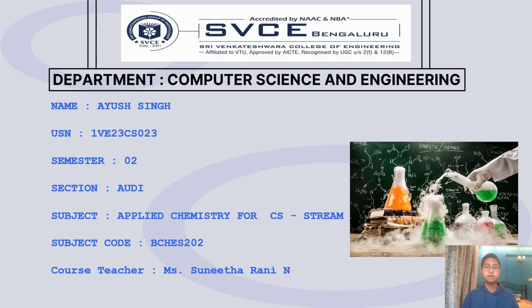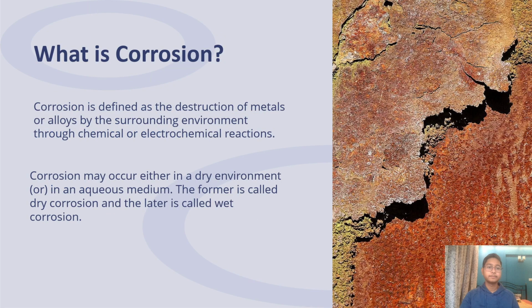We will be talking about corrosion. Corrosion is defined as the destruction of metals or alloys by the surrounding environment through chemical or electrochemical reaction. It may occur either in a dry environment or in an aqueous medium. The former is called dry corrosion and the latter is called wet corrosion.